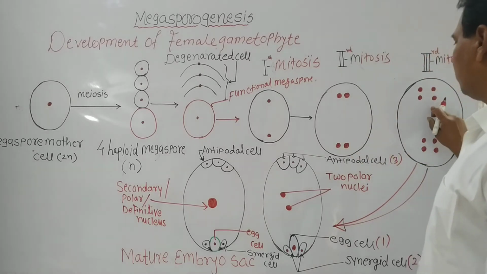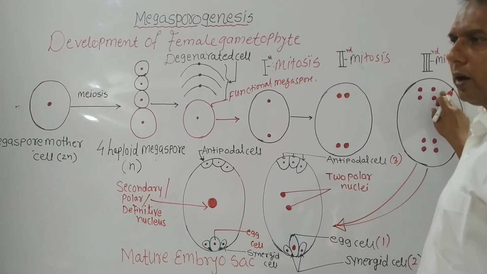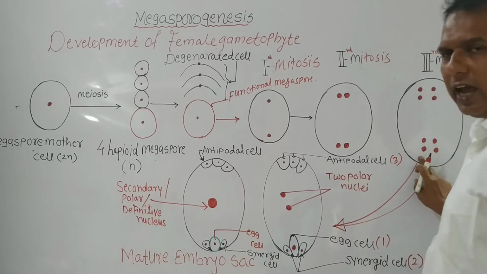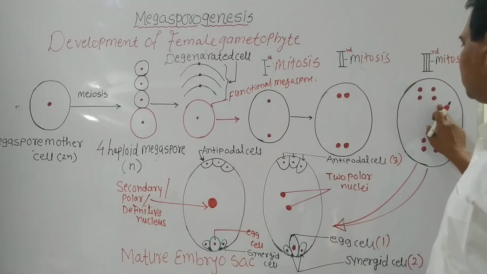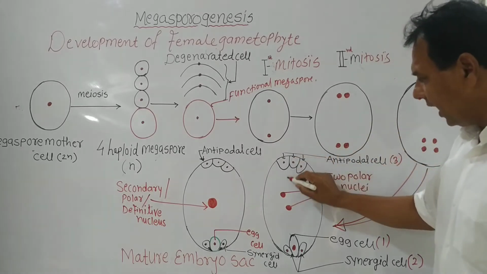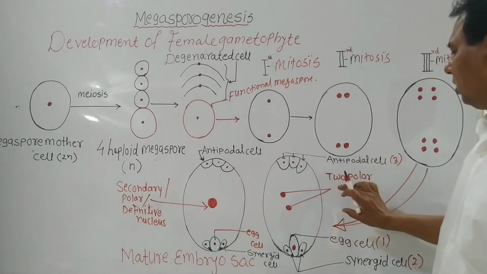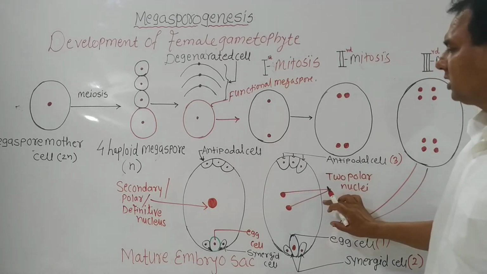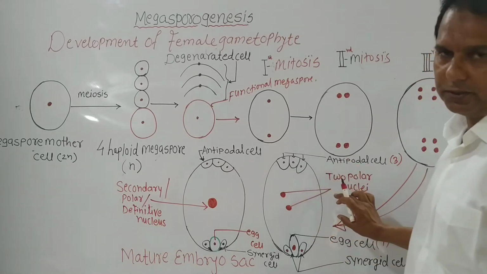4 nuclei are present at the upper pole and 4 nuclei toward the lower pole. Out of these, 1 nucleus from each pole migrates to the center to form the 2 polar nuclei, or this is called the secondary nucleus.